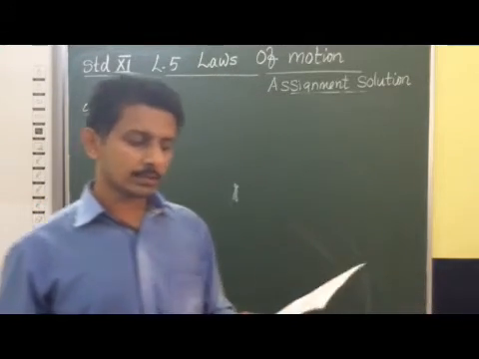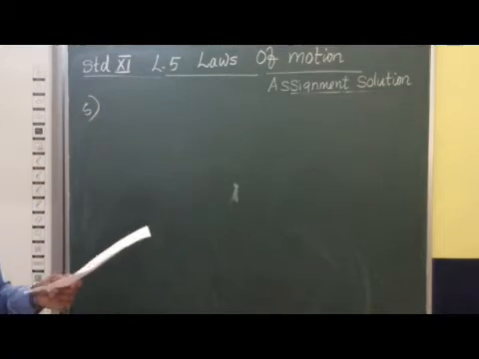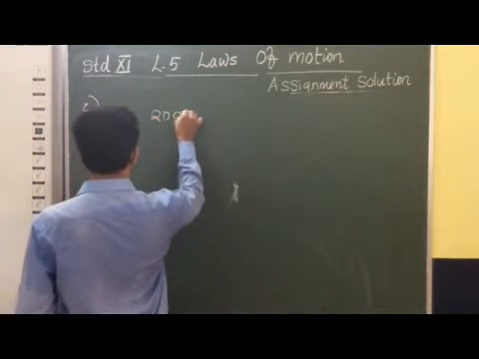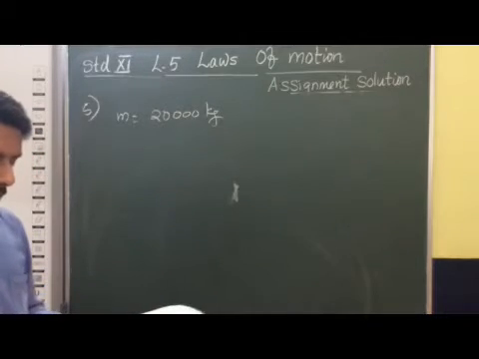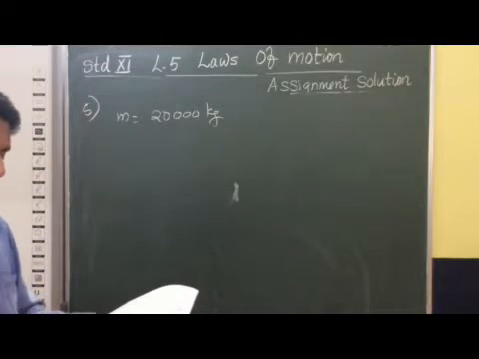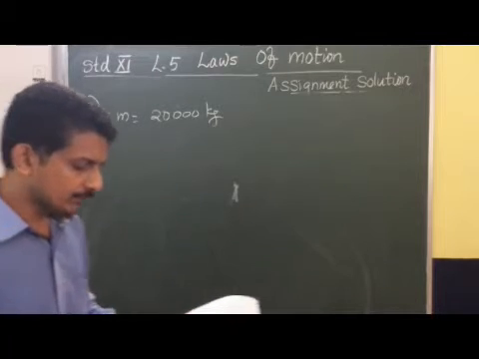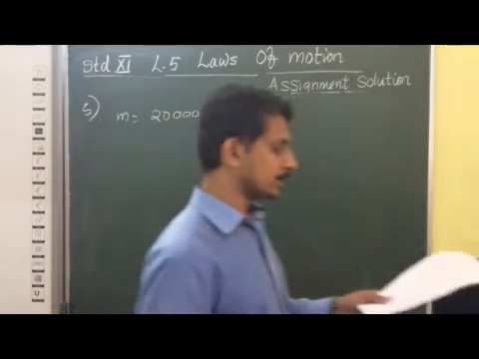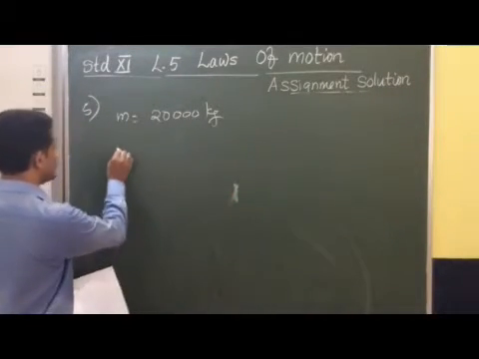Calculate the initial thrust of this blast. So the mass is 20,000 kg and the acceleration is 5 meter per second square. We have to find the initial thrust, meaning the force acting on it.